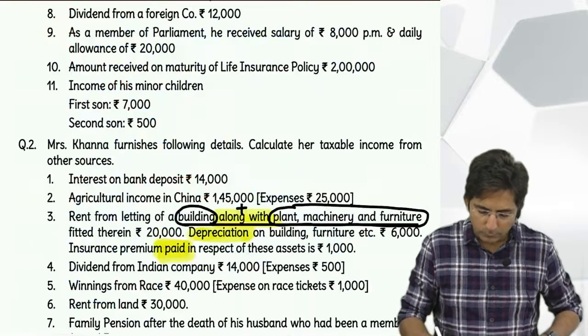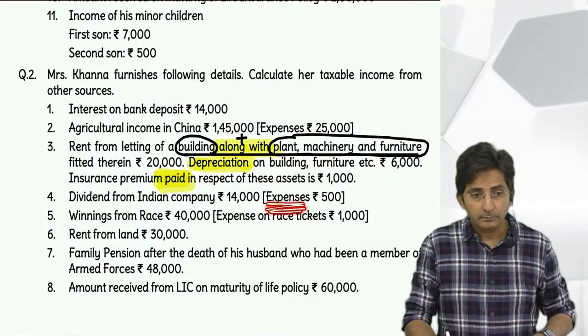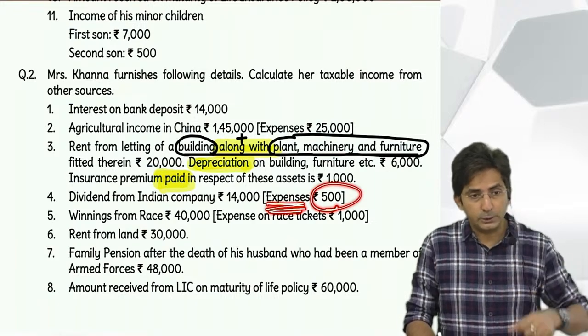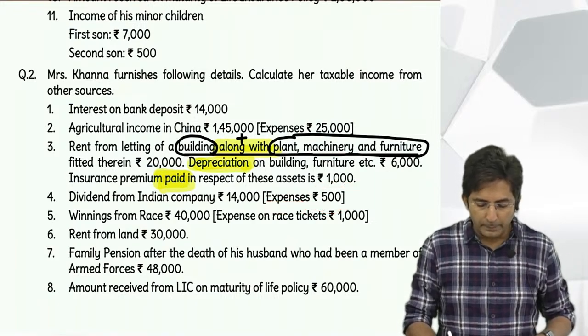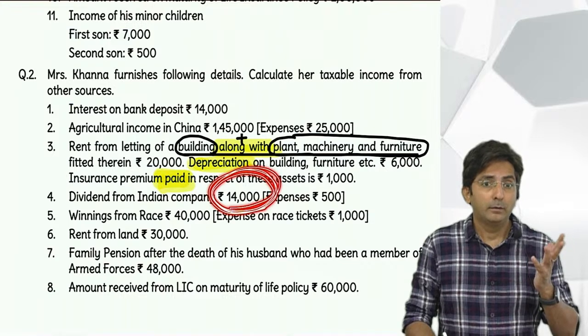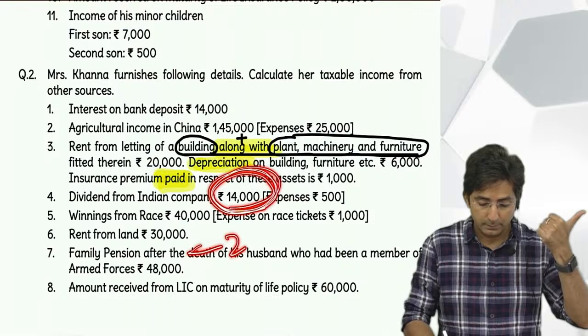Tell me, what if this 500 rupees was interest on loan? I am keeping it 500 only, and suppose this was interest on loan. So calculate the limit first. 14,000, 20% comes to 2,800. So 2,800 is maximum which you can minus.